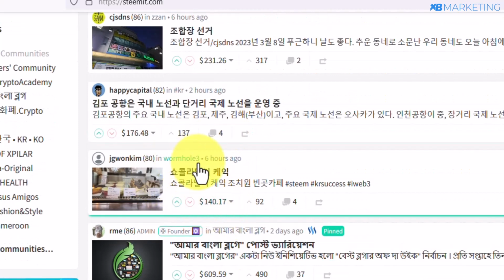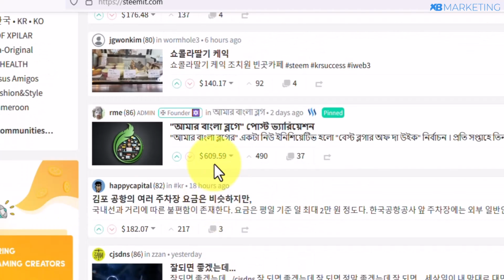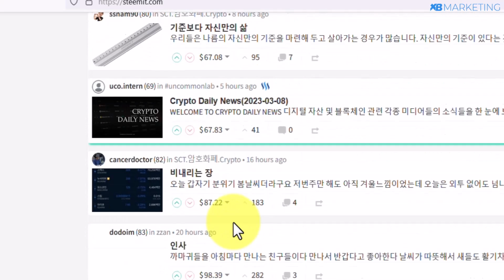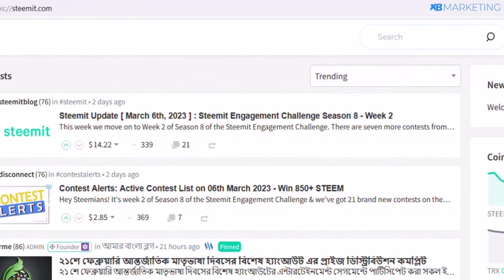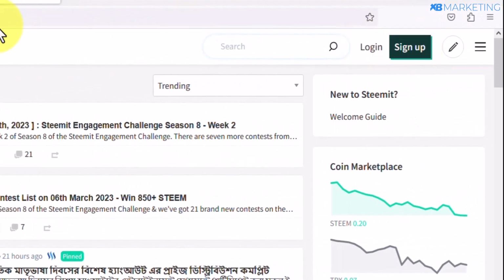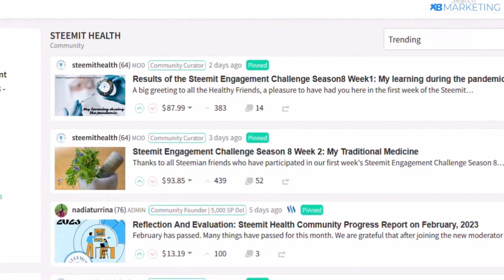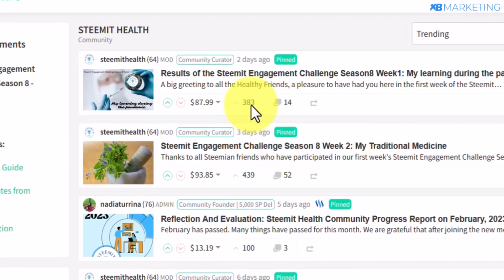As you can see, this article posted 6 hours ago has made over $140. You can see another one right here, over $600. And if I keep scrolling down, you are going to see a lot of people making money just posting articles on this website. I'm going to show you how to make money as well. So now what you want to do is click on this sign up button to create an account on steemit.com. Once you create an account on Steemit, all you need to do is click on this pen icon right here and you will be able to create posts like other people are doing on this website. As you can see, these are people generating money with just their posts on steemit.com.